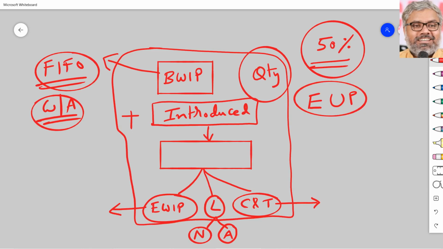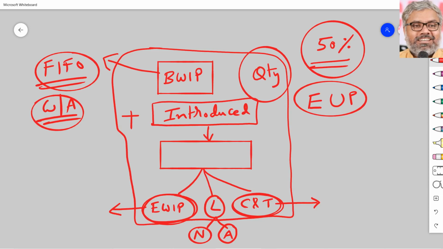That is the most important point in the computation of cost. Ultimately, our final task is to find out the value of ending work in progress and units completed and transferred to the next process. Losses, of course, will be coming and going. But the ultimate objective is this: ending work in progress and cost of units completed and transferred. But how to do that is a difference.